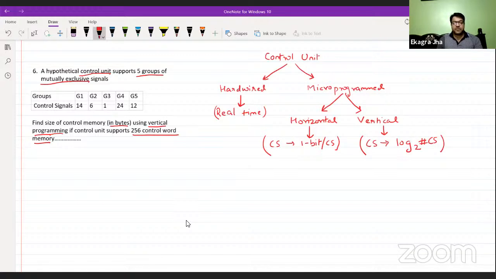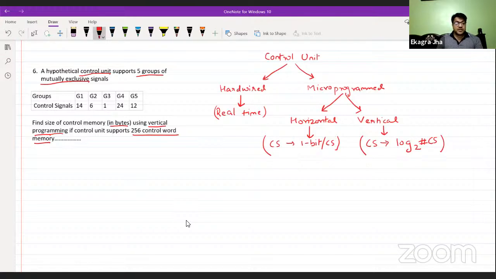Suppose you have 8 control signals. In horizontal, the length of the control signal field will be 8 bits long, because 1 bit for each control signal. But in the vertical case, if you have 8 control signals, it will have only a 3-bit long control signal field, which is the log of 8 at base 2, so 2 to the power 3. So 3 bits will be required to identify the control signals if we have a vertical control unit design or vertical programming.